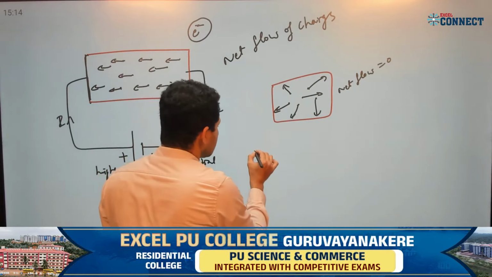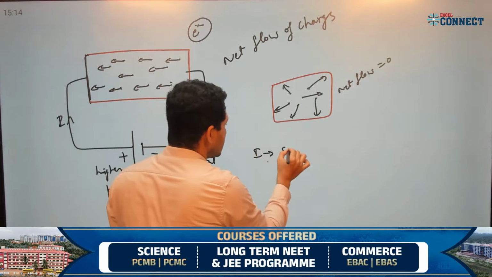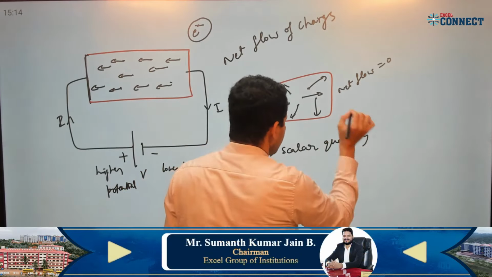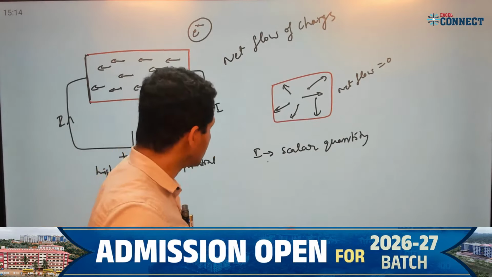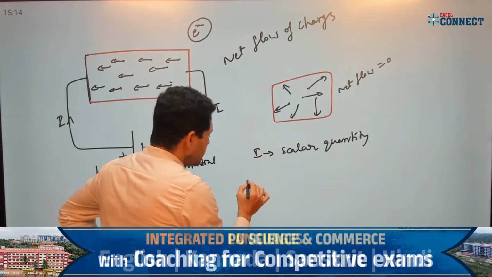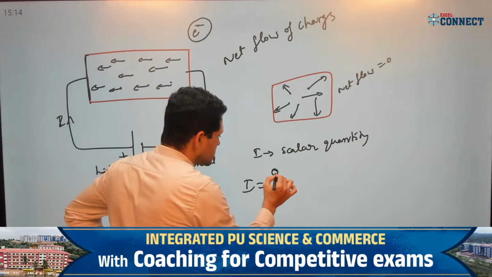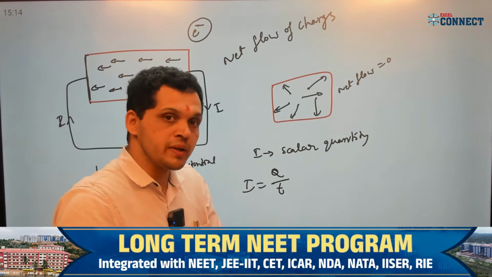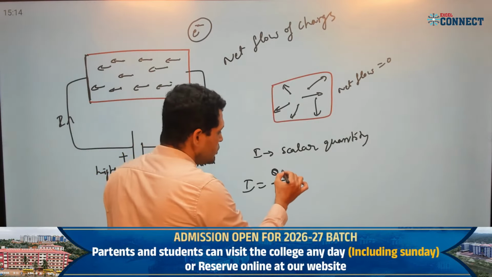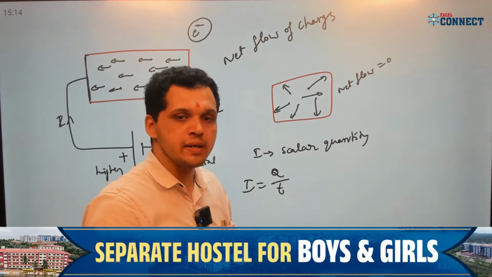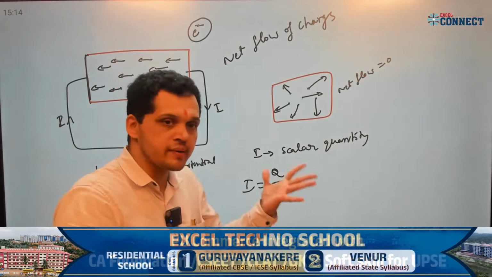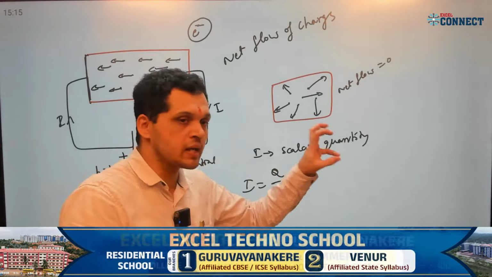Okay. Electric current I is a scalar quantity. It is not a vector quantity. Why is it a scalar quantity? I defined I as the rate of flow of charge. Rate of flow means charge per time. Once again I will write here: charge by time. What is electric charge? Charge is a scalar quantity, and time is a scalar quantity. Charge is a scalar, time is a scalar, and current is a scalar.